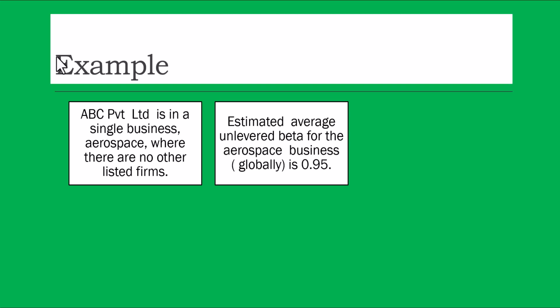The estimated average unlevered beta for the aerospace business globally is 0.95. This is given to you, and how we have calculated this is very important. This says that the beta of all the companies, for example, in America there are about 50 companies in the airlines business. They are listed. Their unlevered beta is 0.95. Now you will ask me, how can we find the unlevered beta of all those 100 or 50 companies that are listed in the stock exchange?